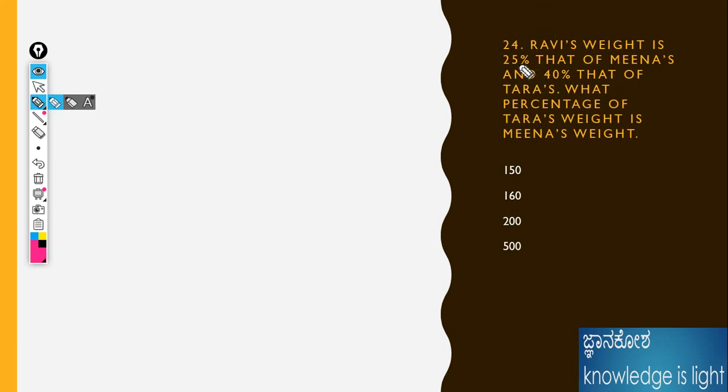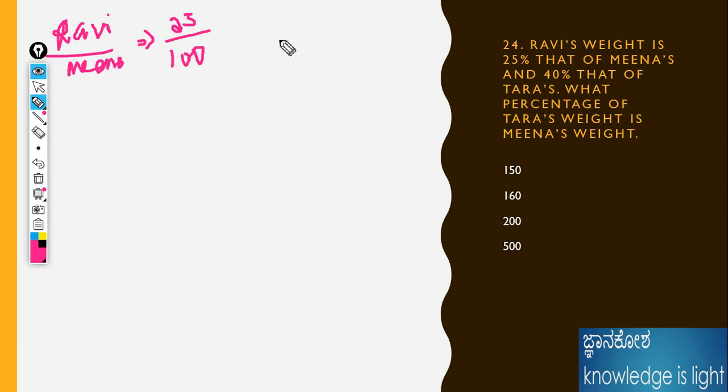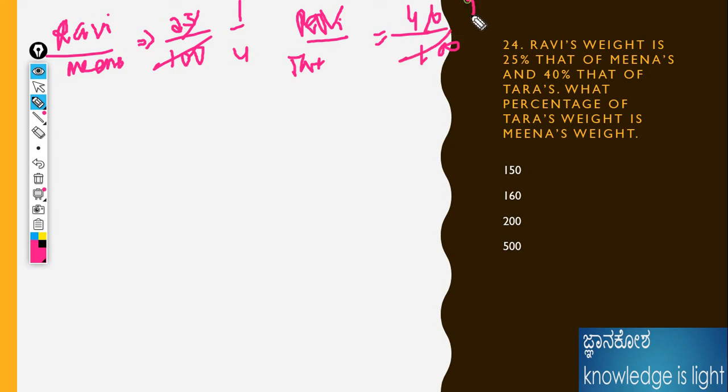Ravi's weight is 25% that of Meena. We don't know the exact weight of either person. This is a ratio problem, so I will solve it here. 25% of Meena, because I take Meena as 100%. Again, Ravi is 40% of Tara. Anyway, 1 by 4 is coming here, and 2 by 5 for the other.